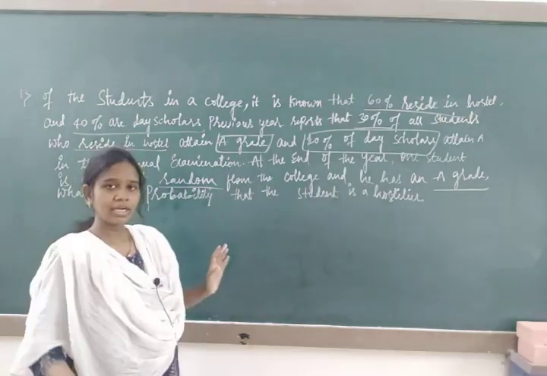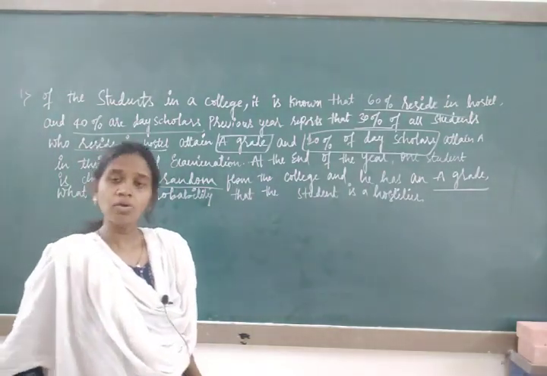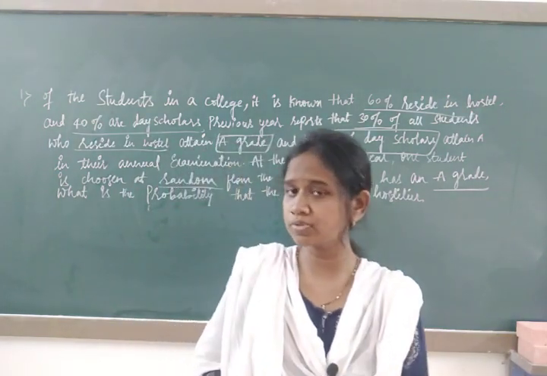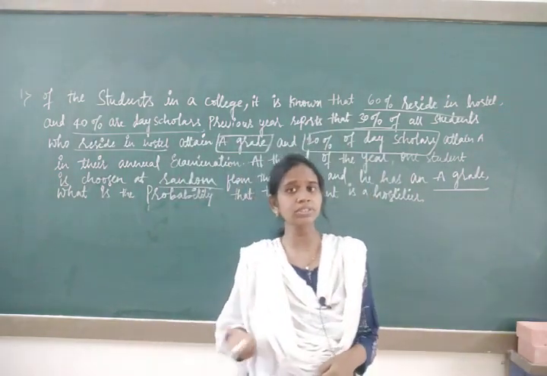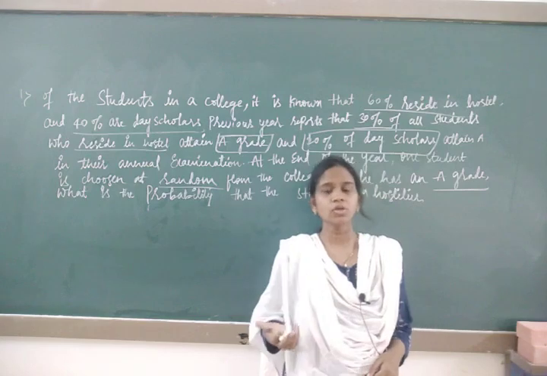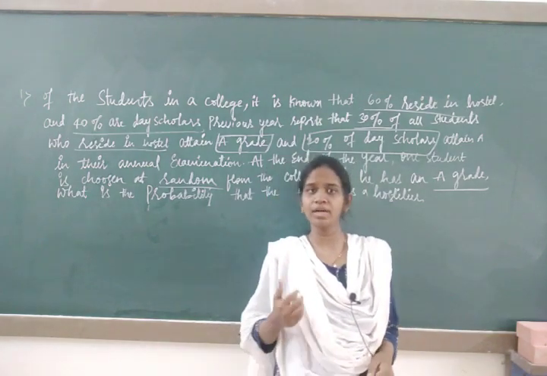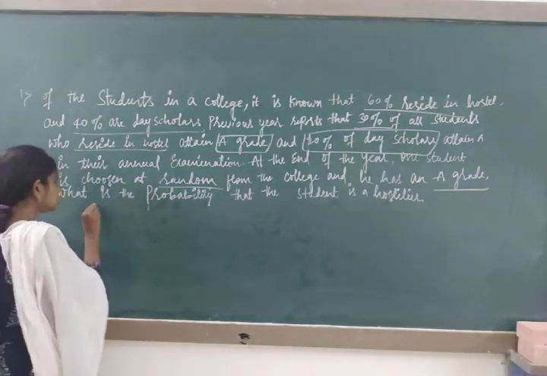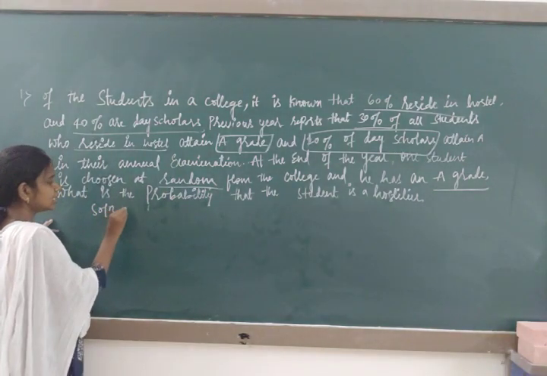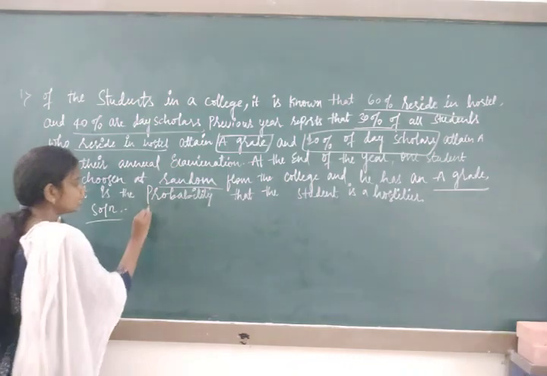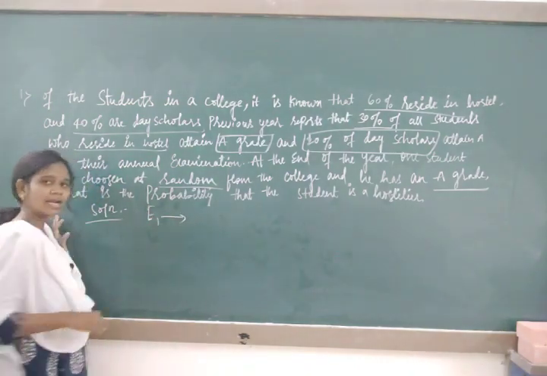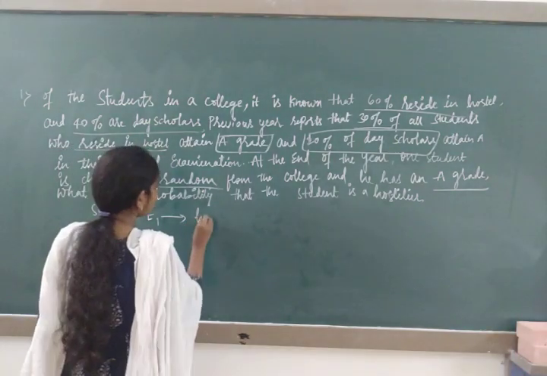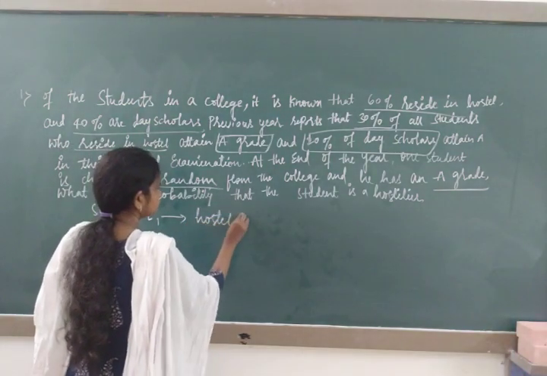Here, without the tree diagram also you can write. In this question there are two types of students: one is hostel students, another is day scholars. So give the names E1 event and E2 event. Solution: we are not using tree diagram here. E1 is the event that a hostel student is chosen.